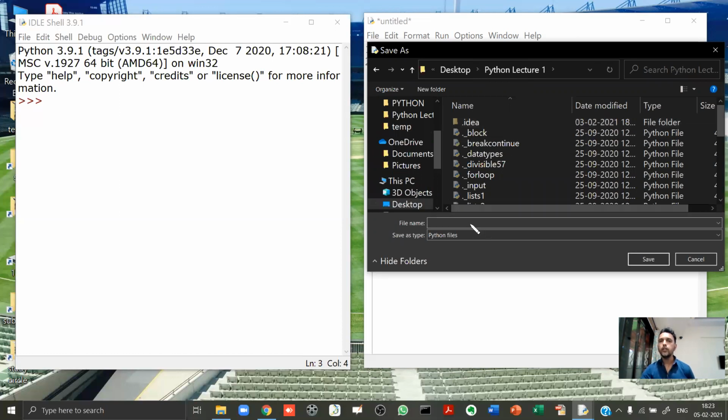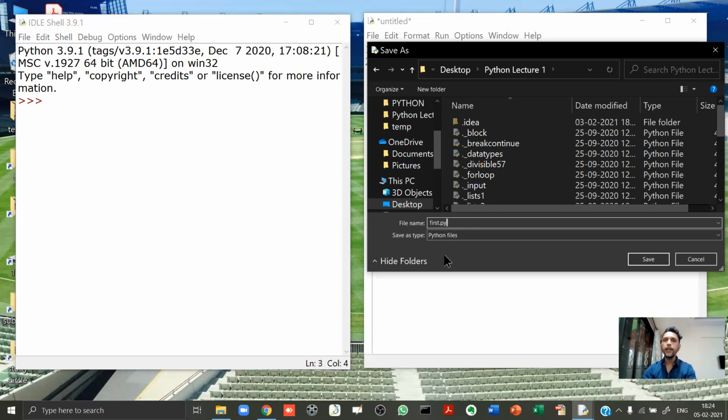Now, over here, I'm supposed to give a name. So please understand one thing. Whenever you store a Python program in a file, the file should have extension .py. I repeat, .py. So I will write something like first.py. Now over here, this first is the file name and py is the extension.